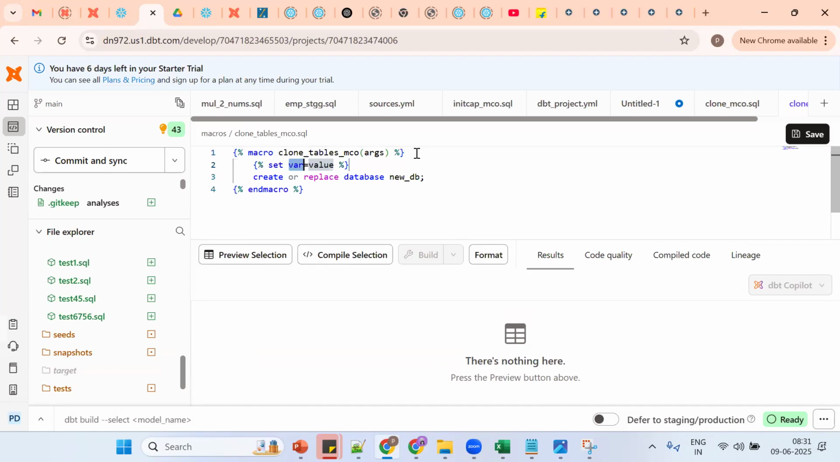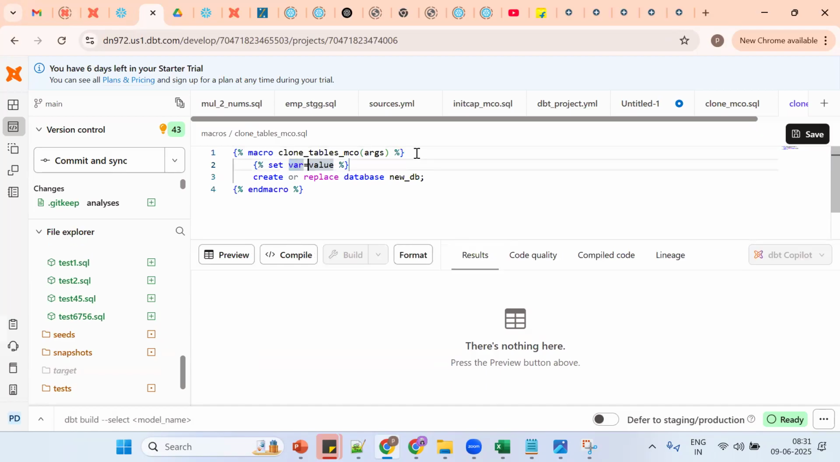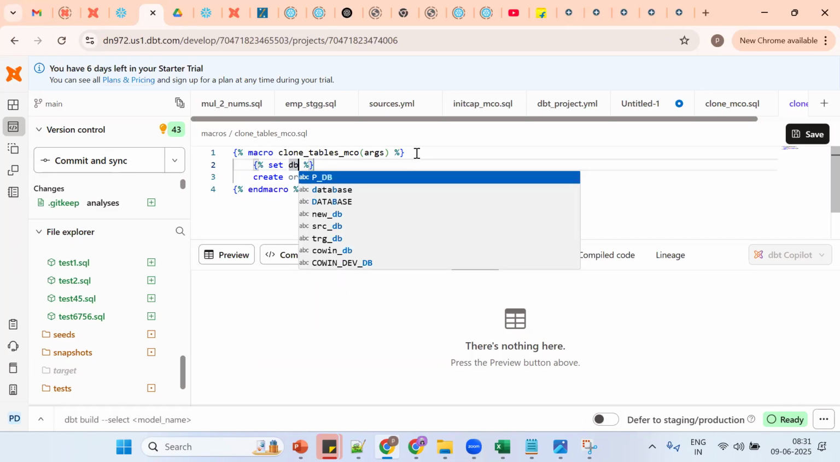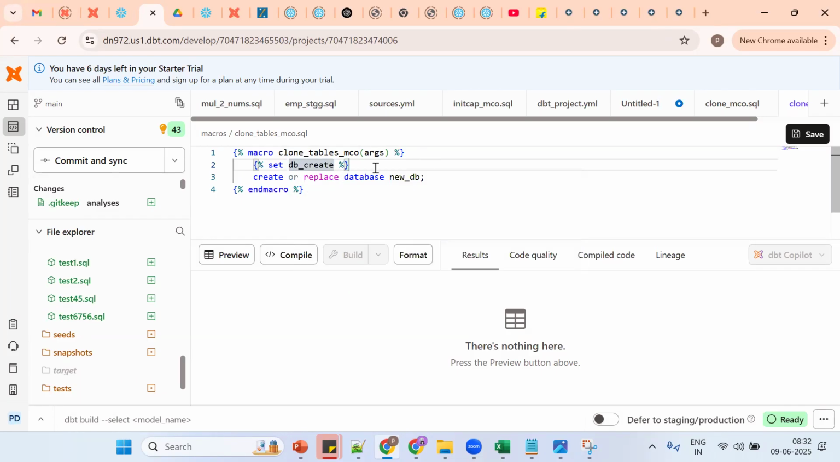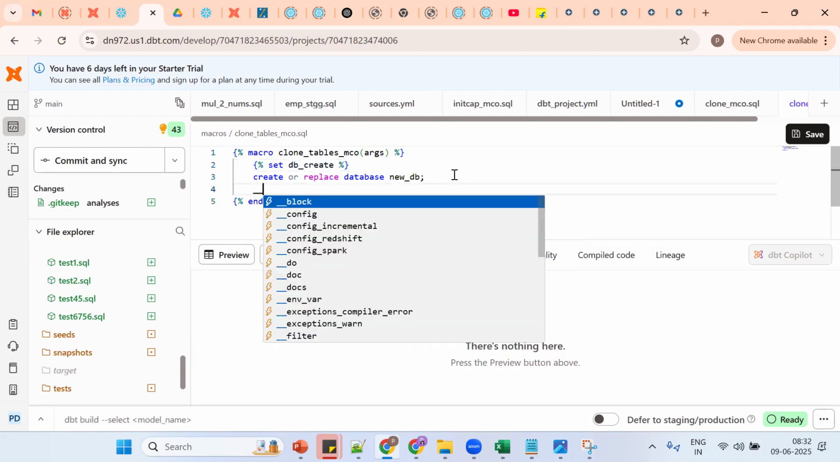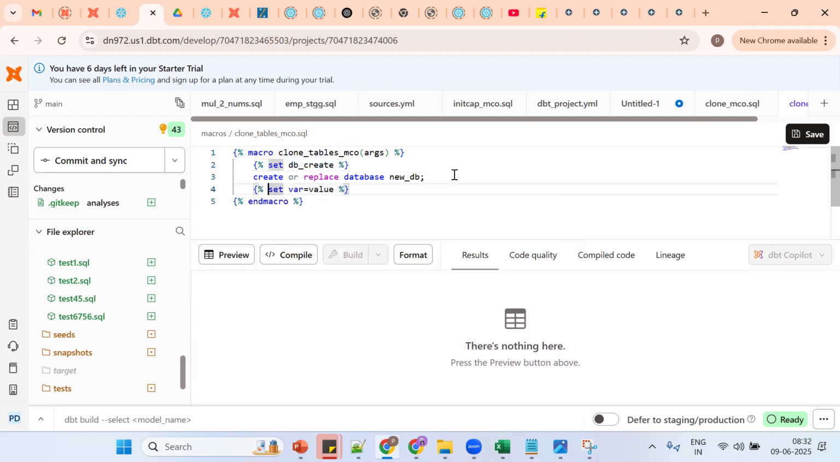Okay, set. See, setting and end setting. We can give any name, so DB creation, DB create. Setting, then what is the second step? End set. This is the functionality given by DBT. Okay, so setting is fine. Then what should I do?